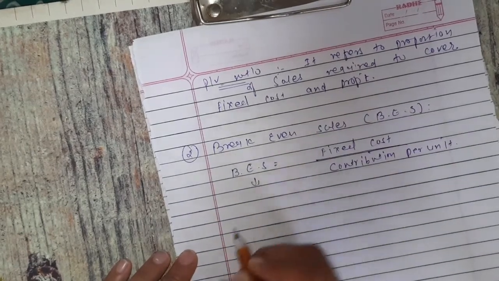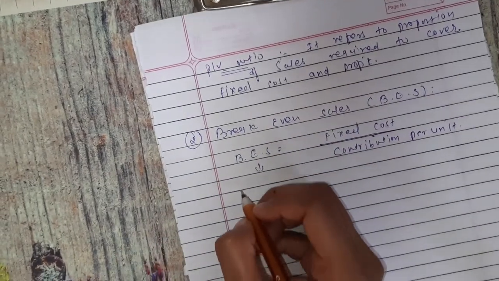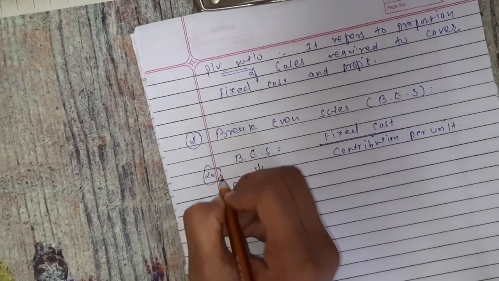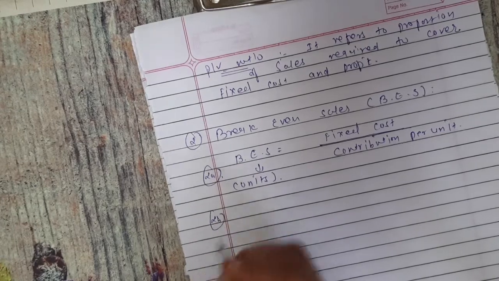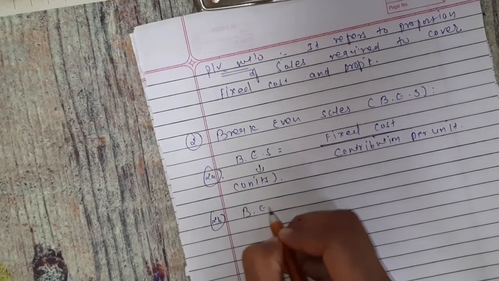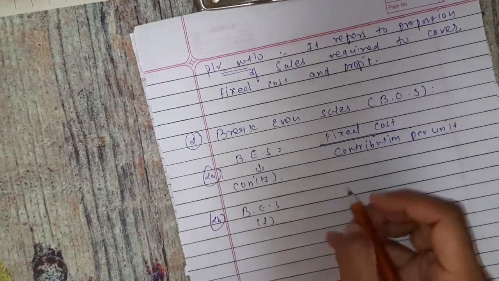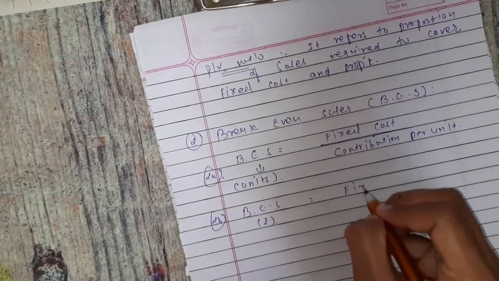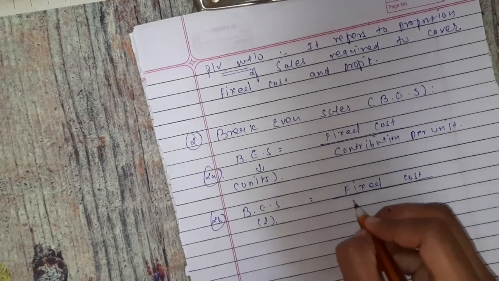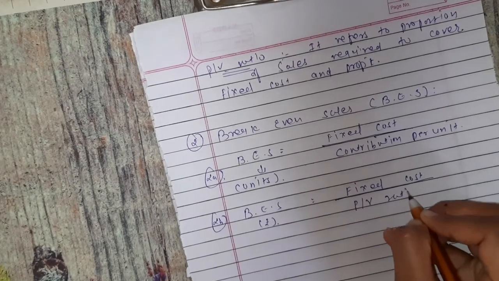This formula is used when we want break even sales in units, and when we want break even sales in rupees, then we use this formula, fixed cost divided by PV ratio.